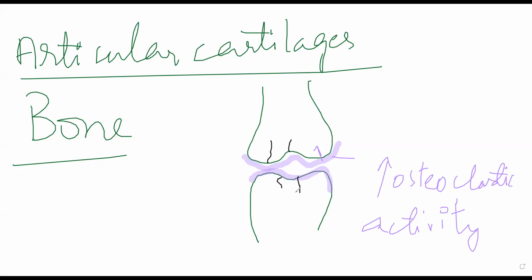Then finally, the third change that occurs will be in your synovium. Initially in the synovium there will be no change, but as arthritis progresses, or specifically as osteoarthritis progresses, you will see that the patient will have low grade chronic synovitis. Okay, the synovial layer will start becoming inflamed, and the synovial villi that are present will undergo hypertrophy.